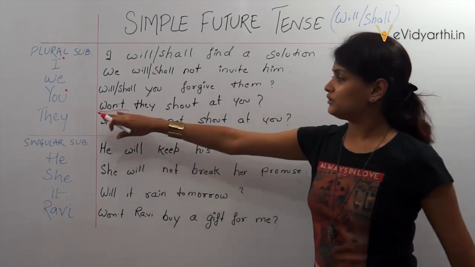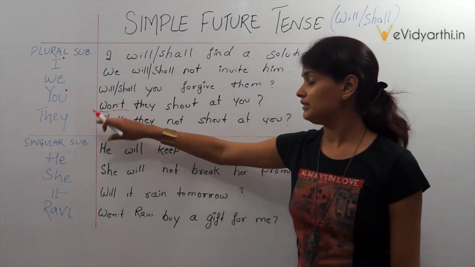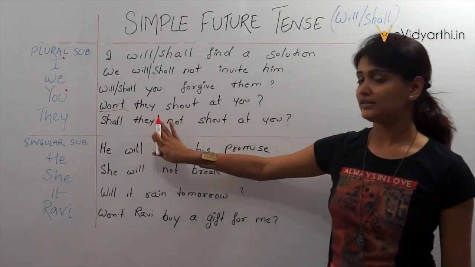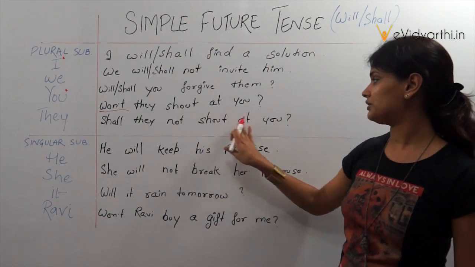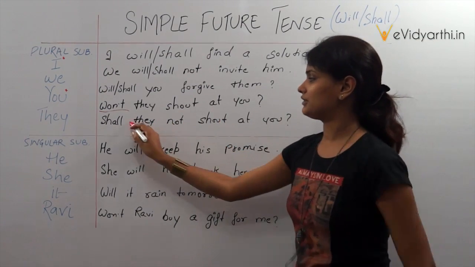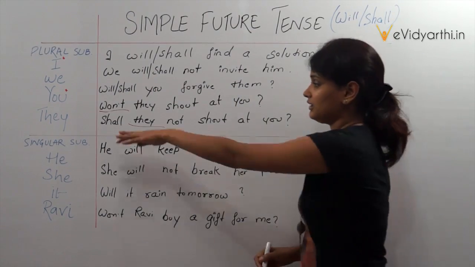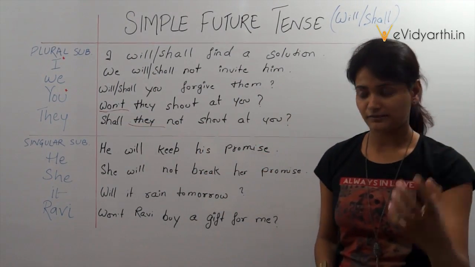Or when we are using shall, so how we write, shall they not shout at you? Not comes after the subject. So in this way we ask the question.